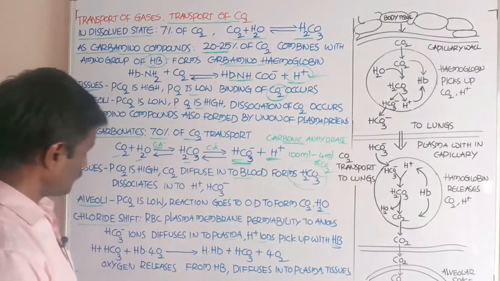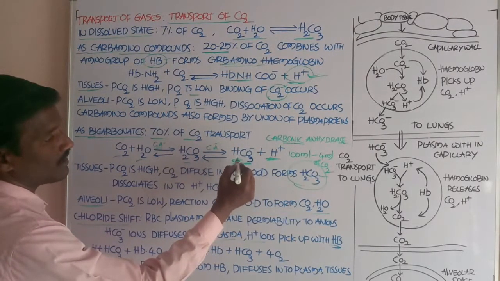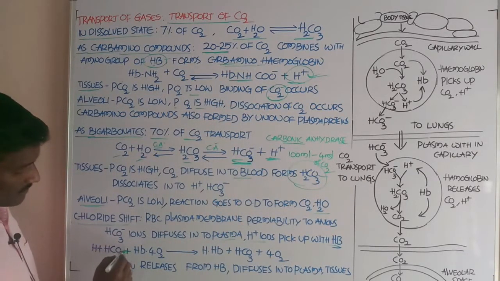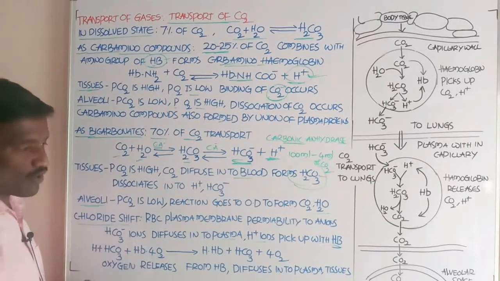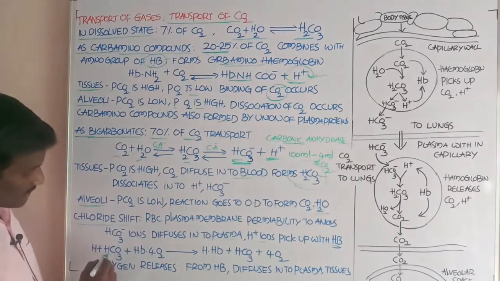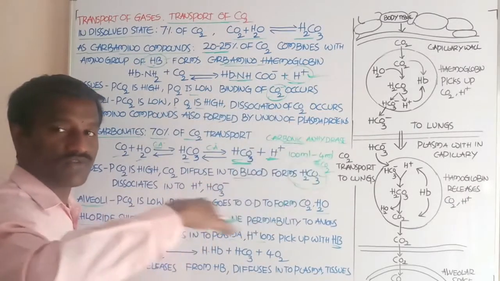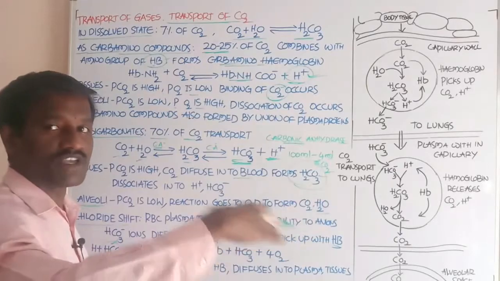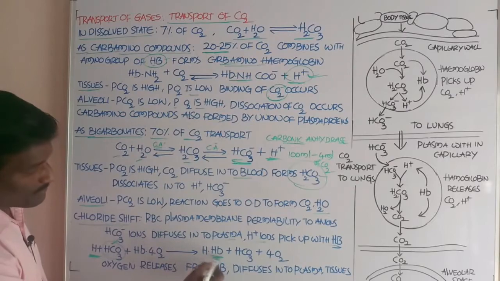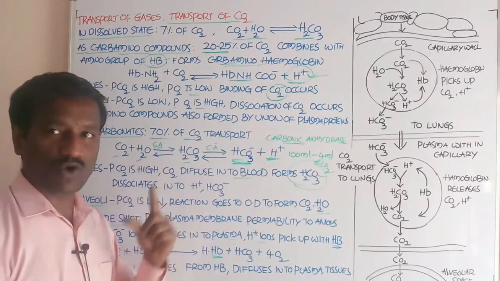Bicarbonates combine with the oxyhemoglobin, and at the same time bicarbonate ions diffuse outside from the RBC into the plasma. Hydrogen ions are picked up by the hemoglobin to form acid hemoglobin.